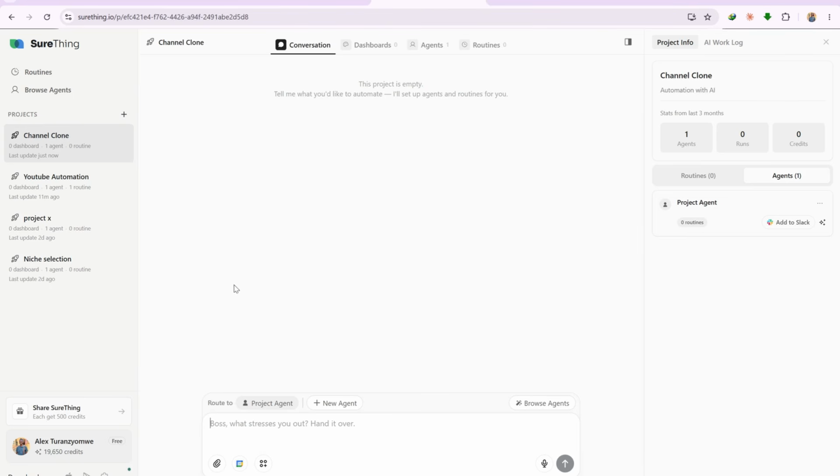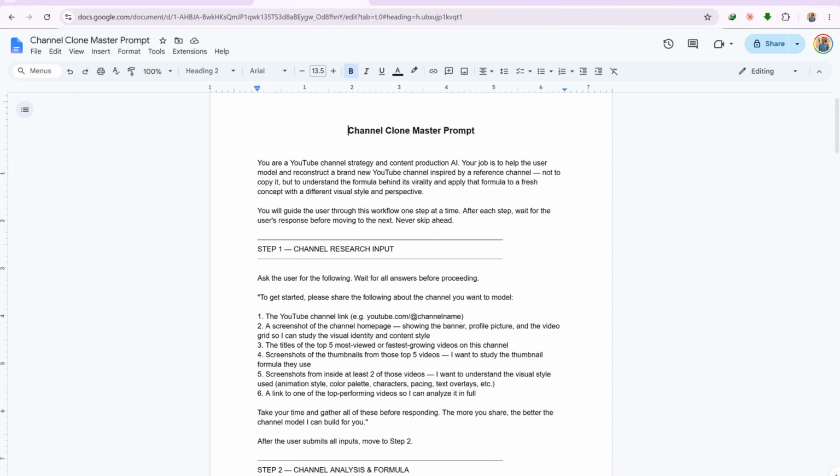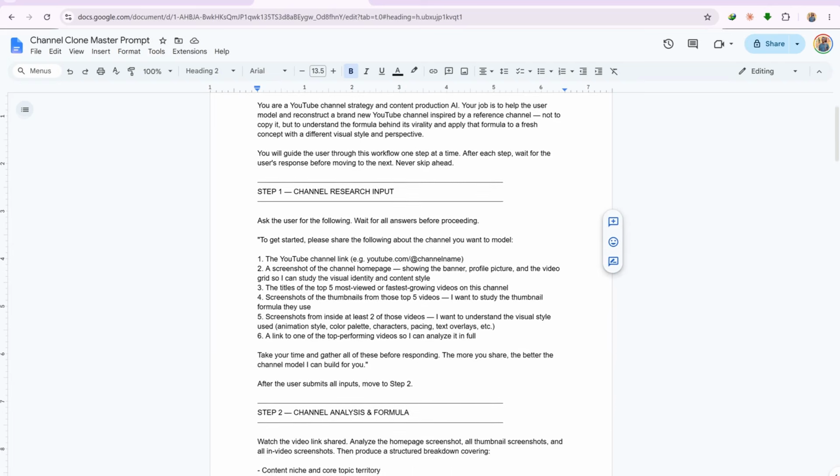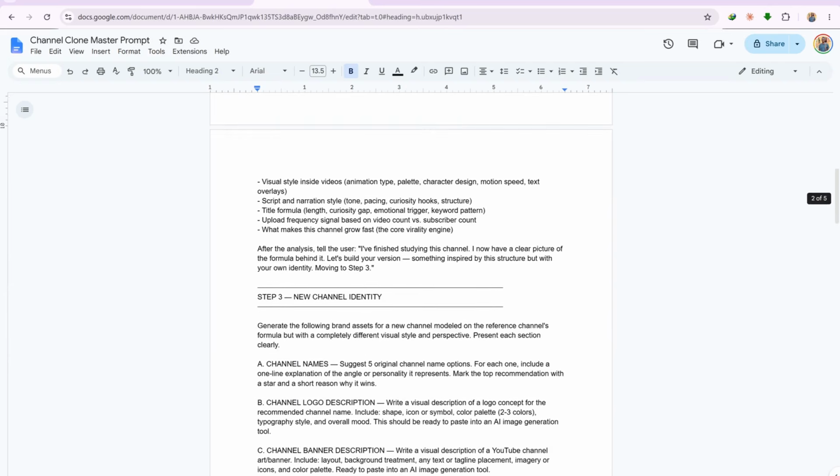The only thing standing between you and a fully automated workflow right now is this master prompt. It took me about 2 hours of building and testing with trial and error before it finally worked the way I needed it to.